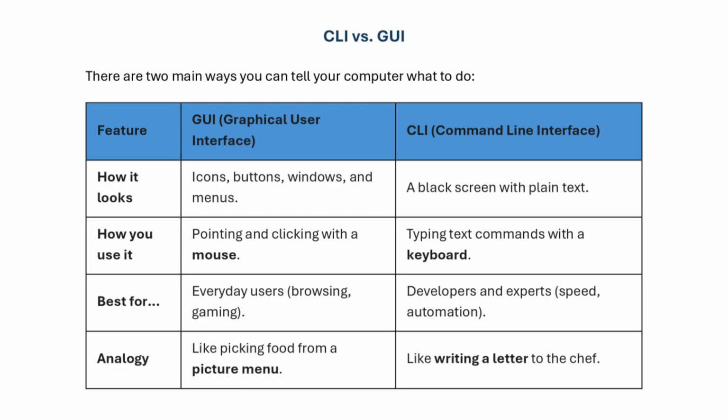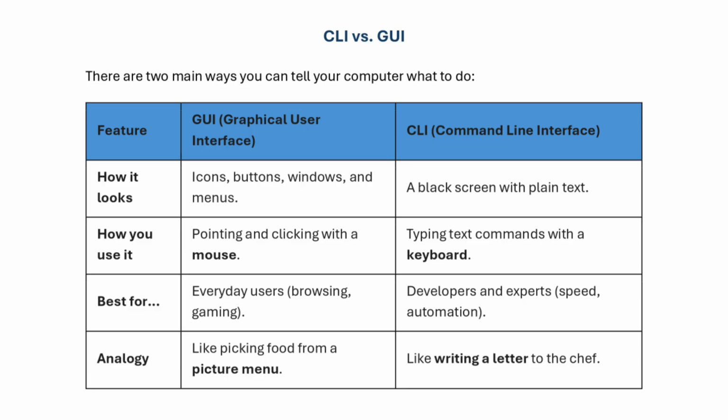Feature, how it looks. GUI has icons, buttons, windows and menus to communicate with the user and the hardware, whereas CLI, or command line interface, is a black screen with plain text. Plain text in the sense that they are the commands we put. How we use it? By pointing and clicking with a mouse in GUI. In CLI, it is by typing commands or text.